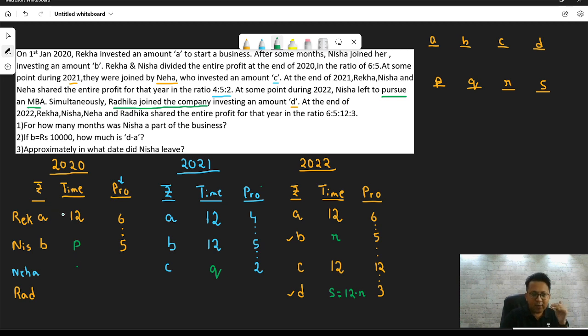So A into 12 divided by B into P is equal to 6 by 5. But the problem is I can't start from here because there are 3 unknowns, A, B, P. So there are 3 unknowns, not the best place to get started with the sum, right? Look for something which does not have 3 variables or probably just 1 variable.